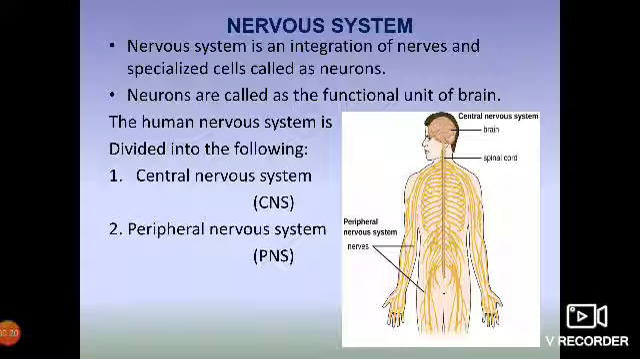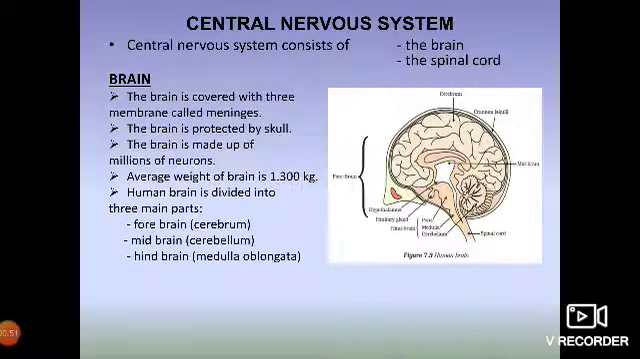In the last class we have seen about the nephrons, right? Nephrons are the functional unit of kidneys. In the same way, neurons are the functional unit of the brain. The human nervous system is divided into two systems, the central nervous system and the peripheral nervous system. The central nervous system consists of the brain and the spinal cord, and the peripheral nervous system consists of only your nerves, which are connected from the spinal cord to all the other parts of our body.